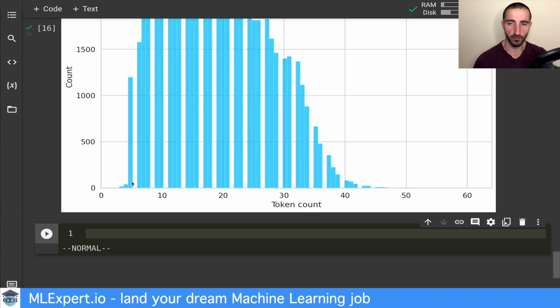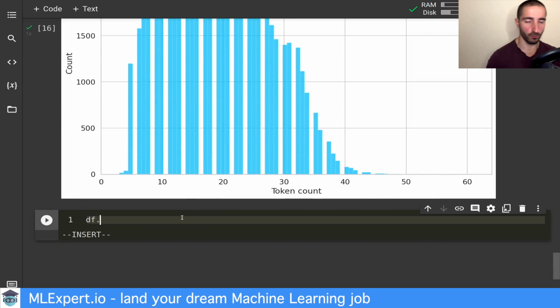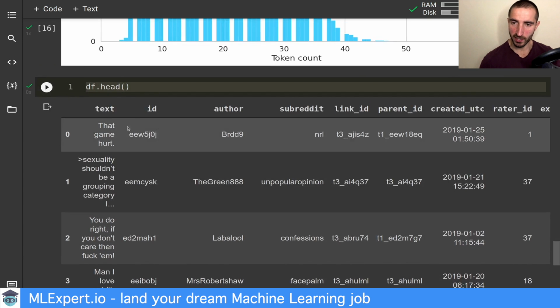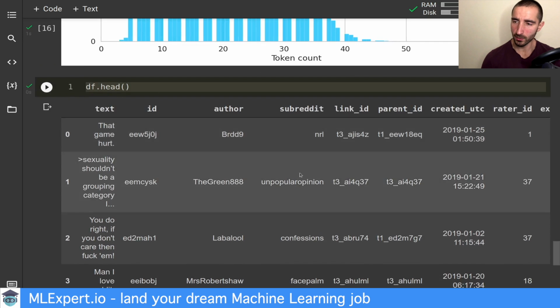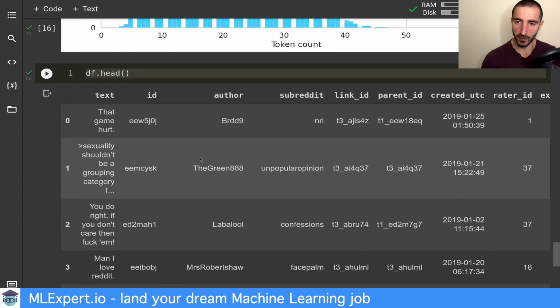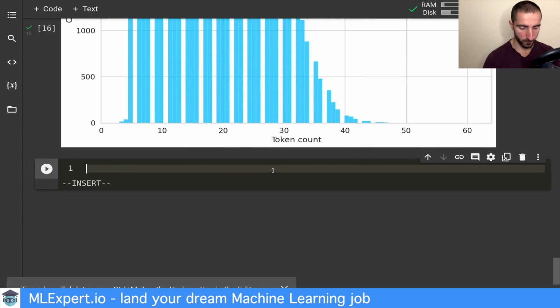Alright, so now that the notebook is executed again, I'm going to show you, just as a reminder, what we have here. We have the text, the ID of the comment, and multiple people that annotated the particular comment. And we had 27 different emotion categories and a neutral category. So for each of those, I'm going to take every annotation.